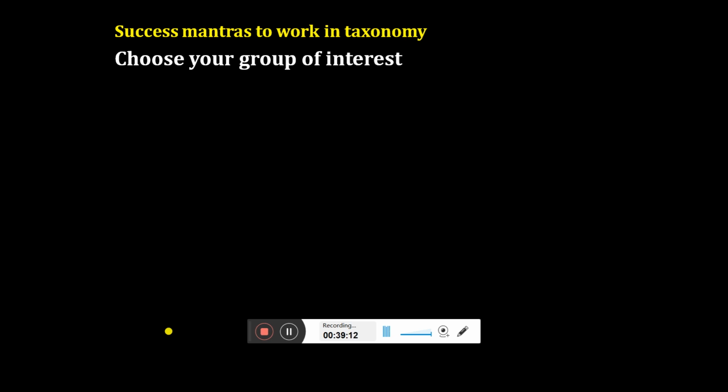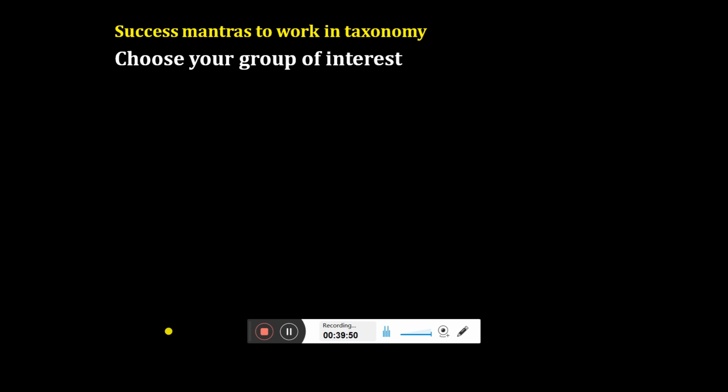So you cannot be a jack of all fields. You have to be master of one field. You have to choose a group. For example, for my research I have chosen the crabs, the marine crabs specifically, a very small group in the large diversity of the crustacean. Peter spent his entire life working on the marine crabs of Southeast Asia. He has worked in China, Singapore, Malaysia, Indonesia. India is also a very big country, and we are living in Gujarat. Gujarat has the longest coastline in the country.